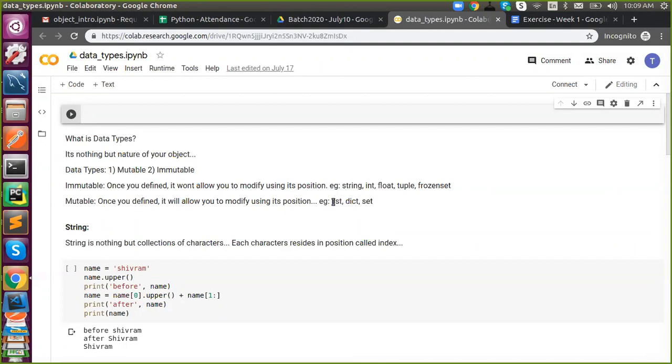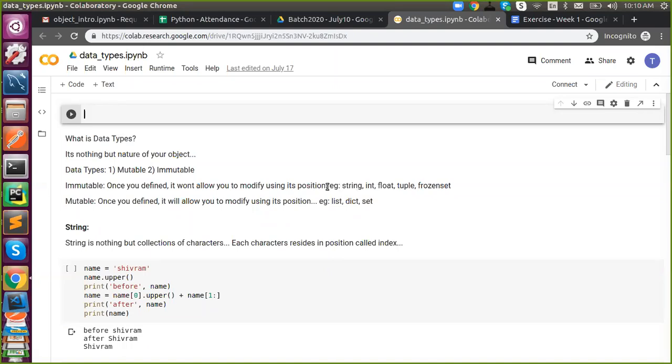There are two: mutables and immutables. Immutable is something which will not allow you to modify. Mutable means once it is defined, you can modify it. So now we are going to see the types of mutable data.